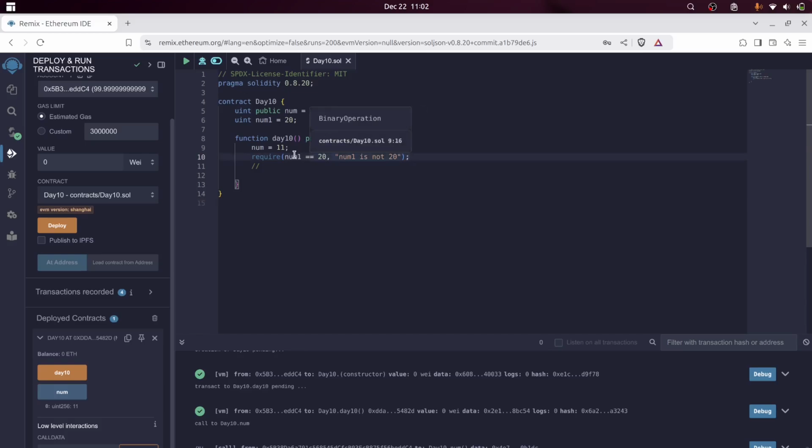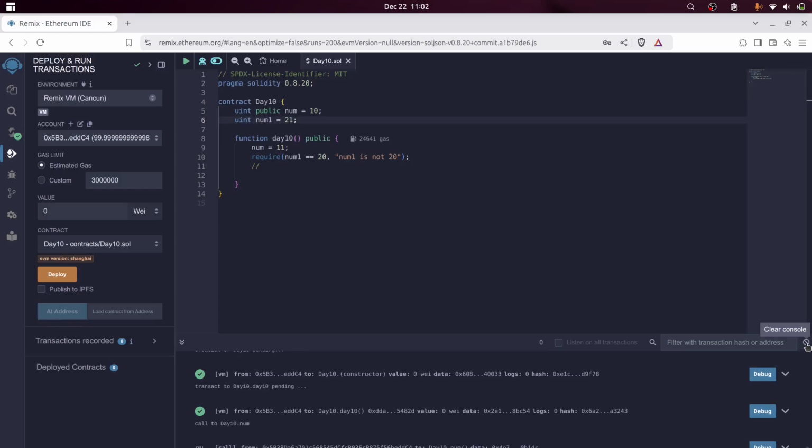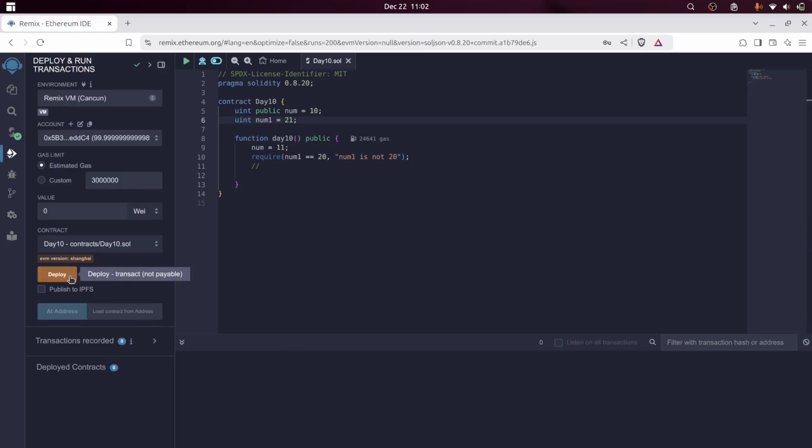Now let's say the number is not equal to 20, which means the require condition fails. As I said before, when the require statement condition fails, it reverts the transaction along with the state as well. We'll see how and why. Let's save it and redeploy our contract. Let's clear this as well. Okay, let's deploy it.